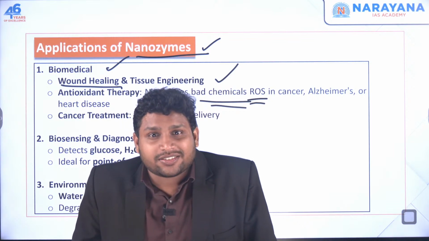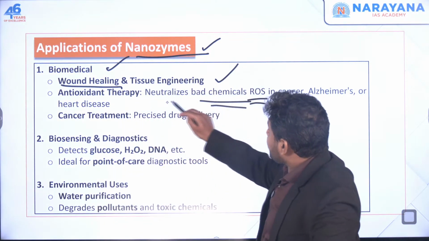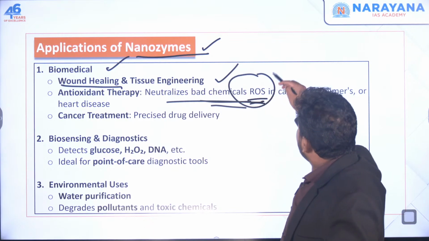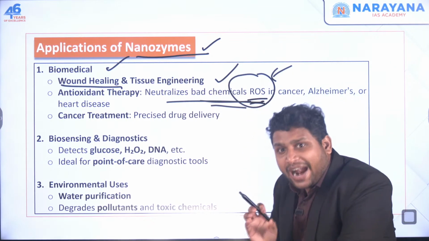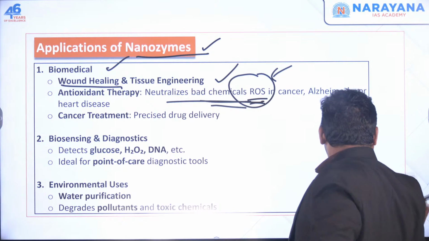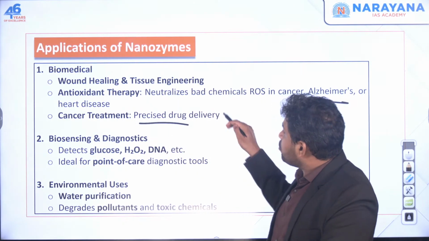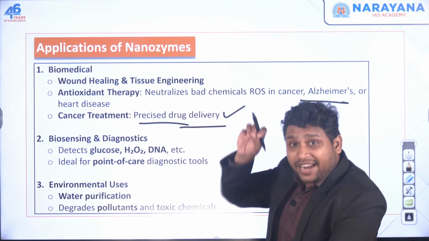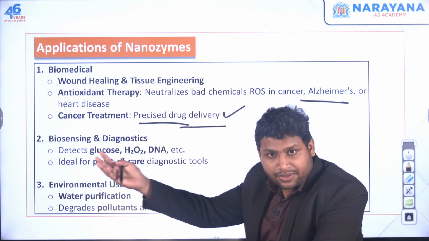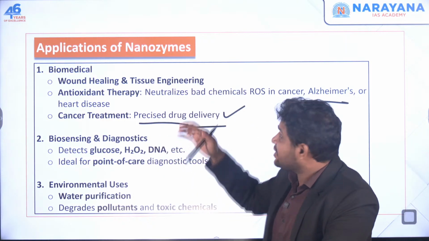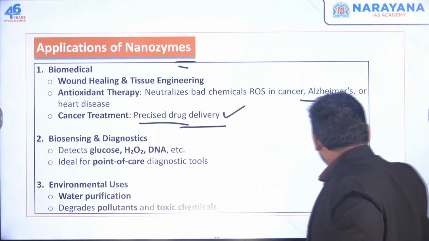They can do many things, right? So here we can remove or destroy this ROS, this bad chemical, in the patients who are suffering from any heart disease or Alzheimer or cancer. So in the cancer treatment also this will happen. We can deliver drug at precise location, just like we did in the earlier article. Similar thing can be done by nanozymes.